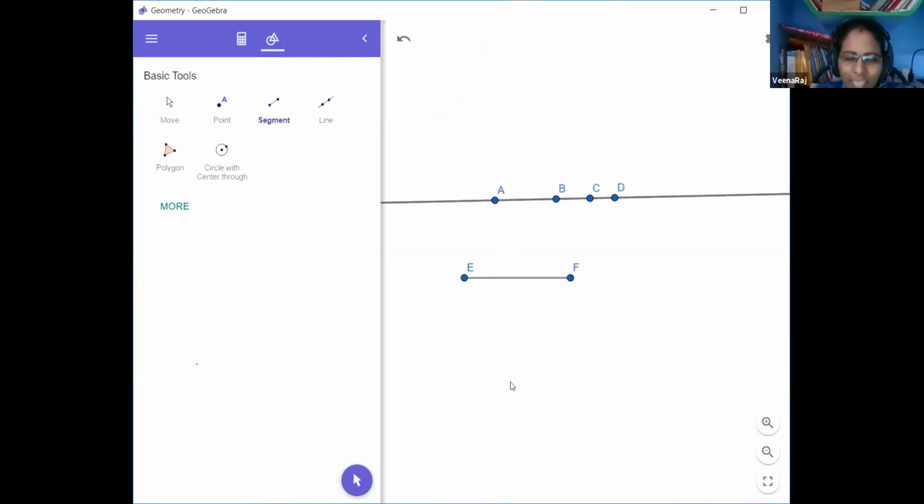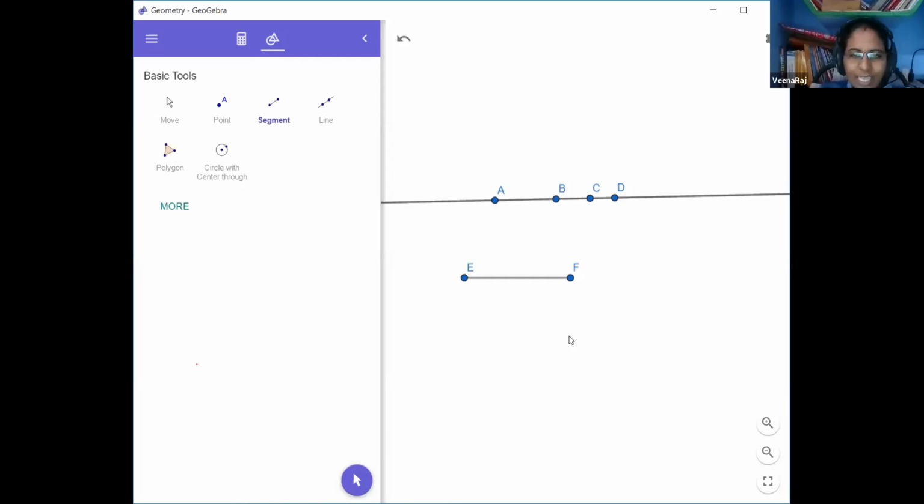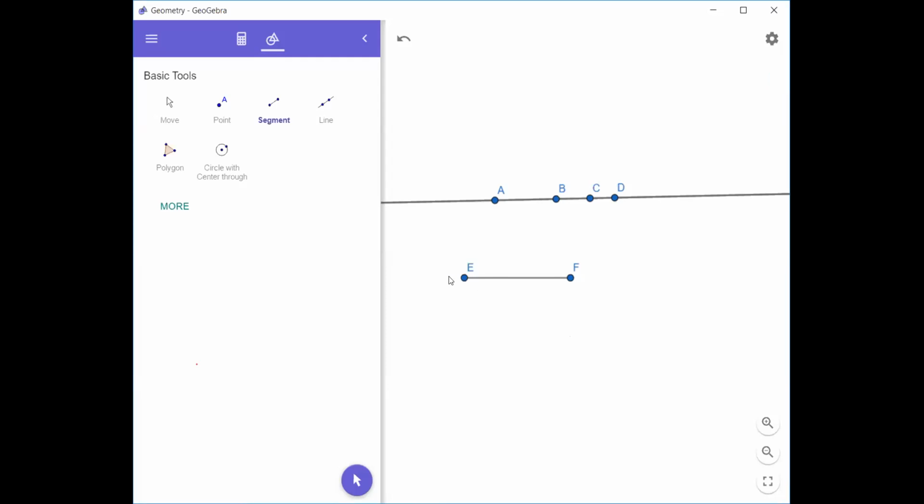Because it has exact measurement. A line segment has an exact measurement. A line segment has two end points. It has exact measurement, and it is a part of a line. Remember, these three points are related to line segment.